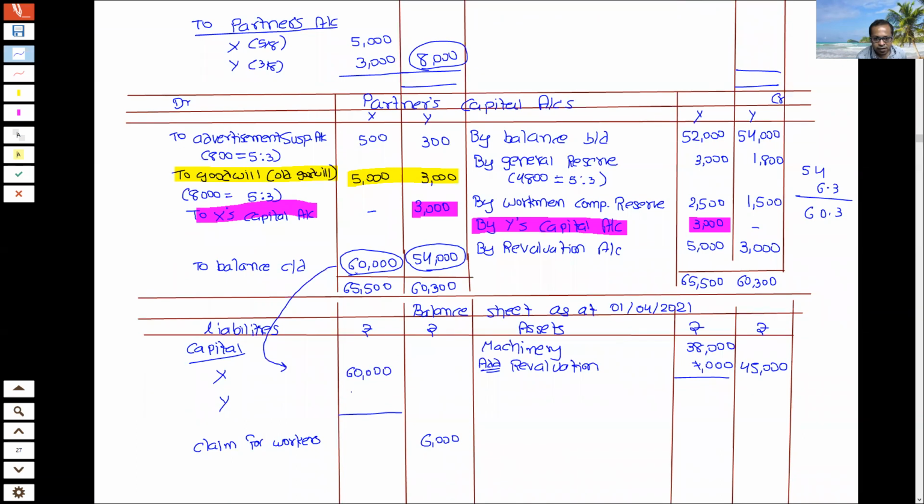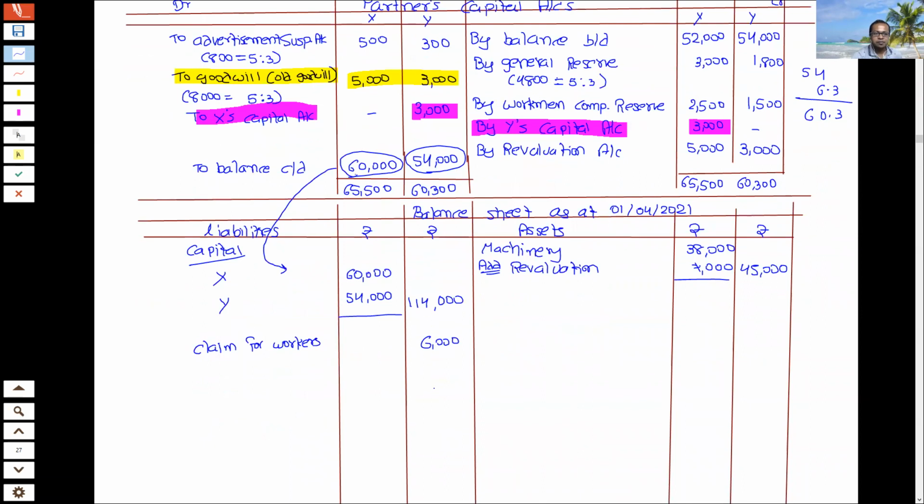60,000 and 54,000. So it is 4, 6 and 5, 11. But in some assets, there are no changes that you need to write. So stock we have not yet recorded. Record karna baki hai.